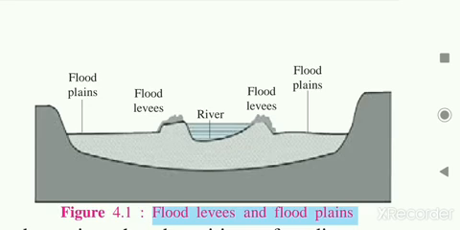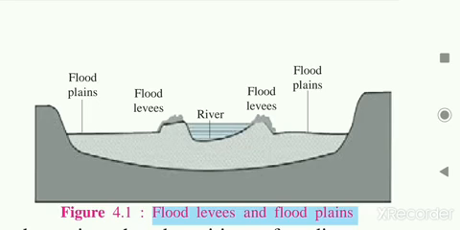And what are flood plains? The finer silt deposited away from the bank during the flood forms the plains. Near the bank of the river, plains are formed during the flood, on either side of the river. They are called the flood plains.